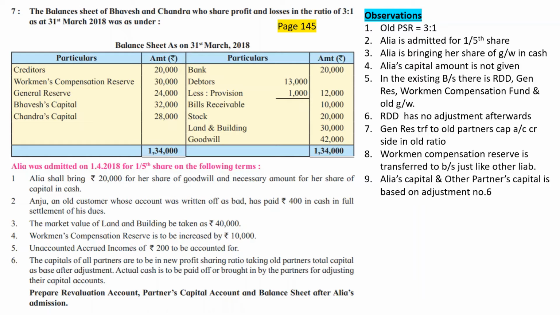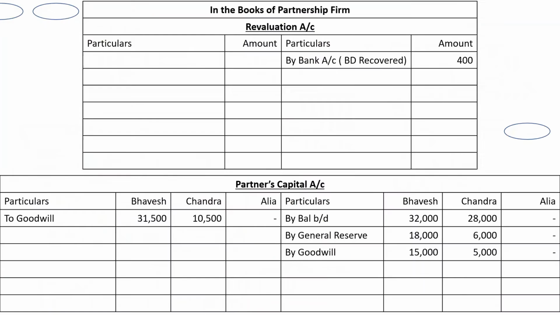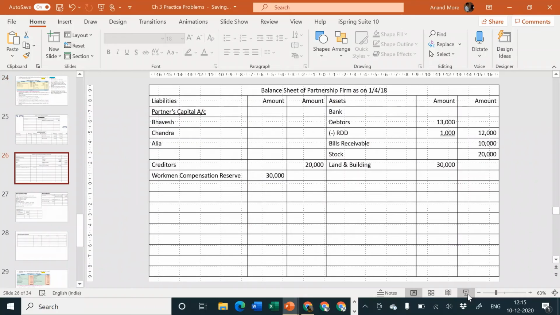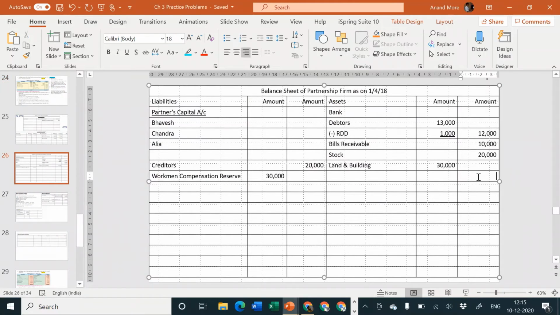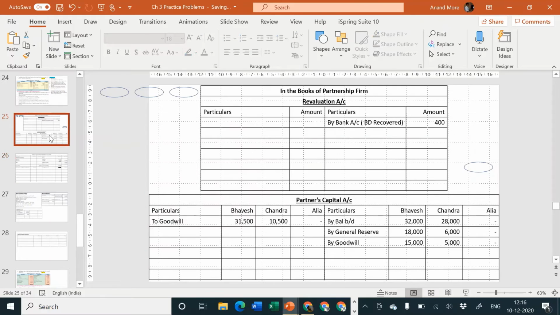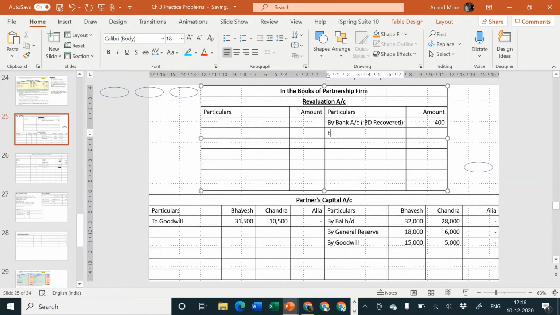Okay, next one: the market value of land and building be taken as rupees 40,000, so 30,000 to be made as 40,000. Whatever is 30,000 is to be made 40,000. It means we should add 10,000. 10,000 to be added to an asset. And cash is not going out, that means it's a profit. Since it's a profit, it should be transferred to revaluation account credit side by building.